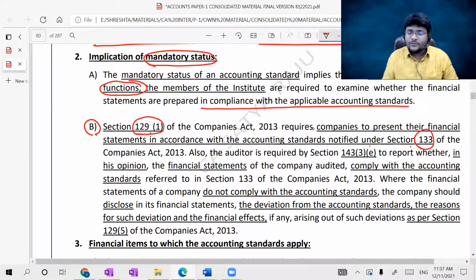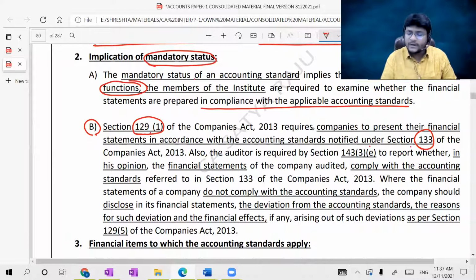In the redemption of preference shares chapter, we saw that certain entities should comply with the accounting standards and should prepare the financials as per section 133. So section 133 is related to accounting standards. Section 129(1) of the Companies Act 2013 requires companies to present the financial statements in accordance with accounting standards notified under section 133.